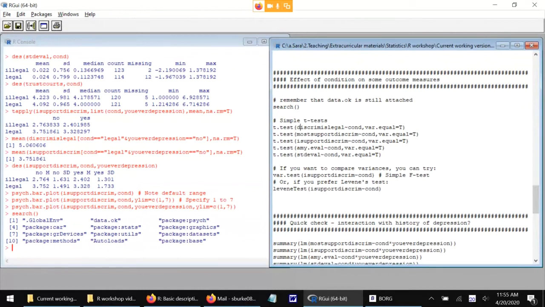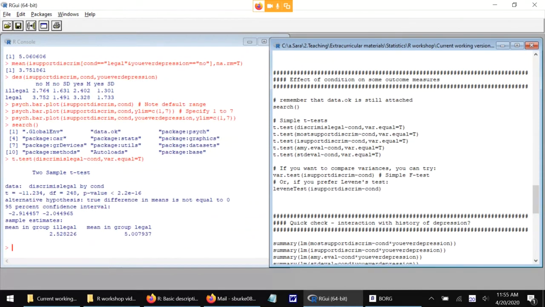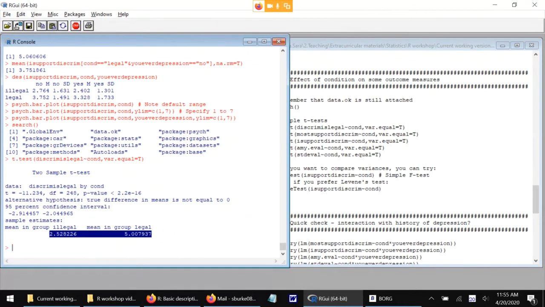So some simple t-tests. I'm going to call t.test of this formula: discrim is legal on the basis of condition, with the assumption that the variances are equal. So this will be a conventional Student's t-test. And these are the two means that we've already seen a bunch of times, right? 5 in the legal condition and 2.5 in the illegal condition. They're pretty far apart as Likert scales go.